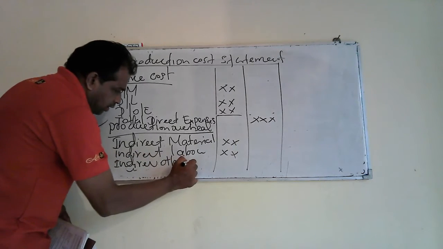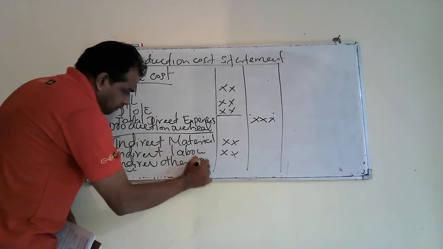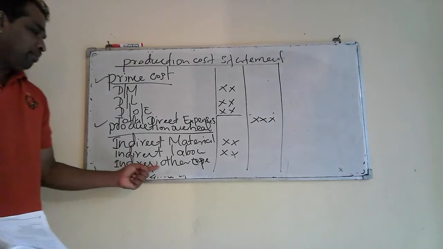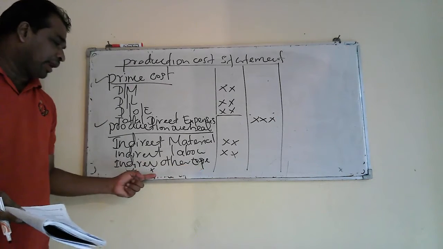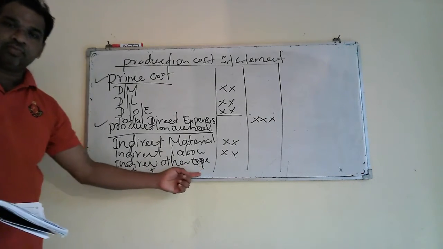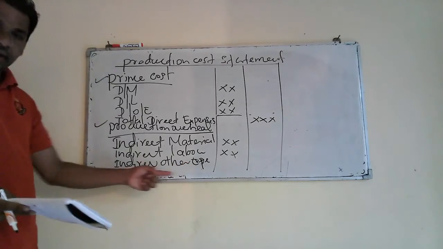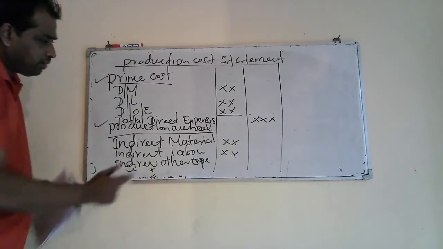Under this heading, you can have more: factory maintenance expenses, factory repair expenses, depreciation of machinery, factory rent. Likewise, you can have more, right?